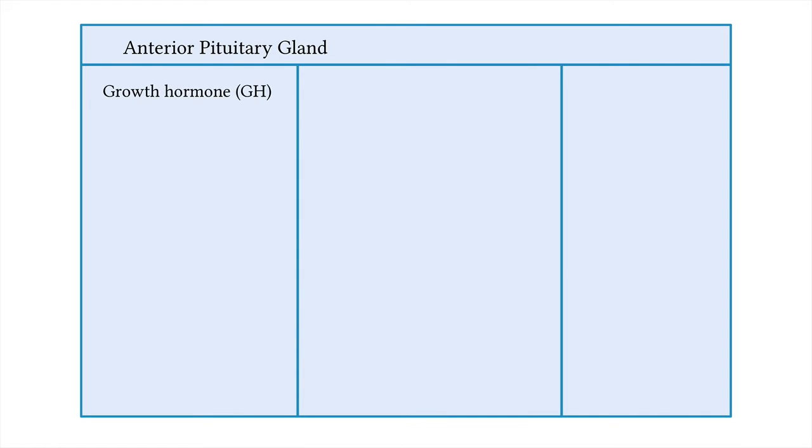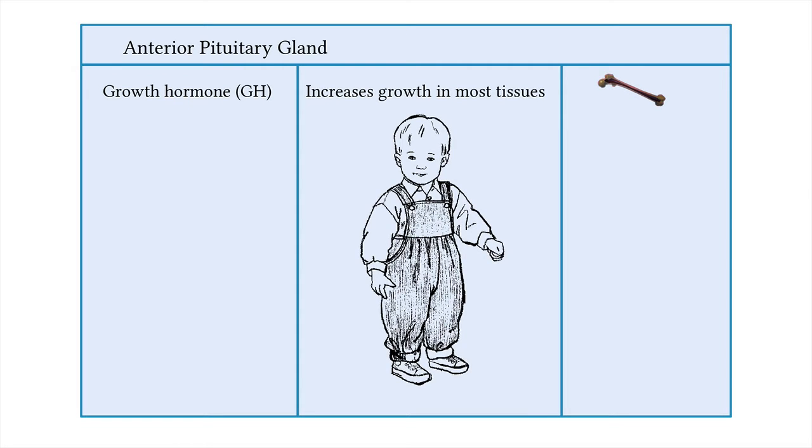Growth hormone does just what its name suggests. It stimulates growth in most body tissues. And one of the key tissues affected by growth hormone is bone tissue. Therefore, growth hormone makes our bones grow. It is produced in much higher amounts when we are young. Therefore, growth hormone levels are usually higher in children than in adults.